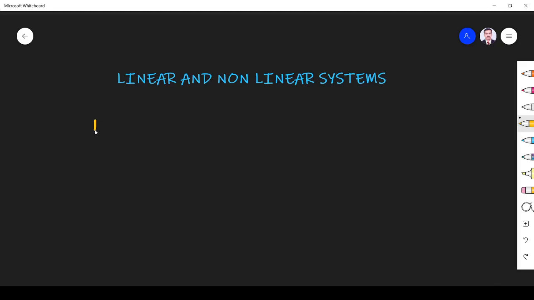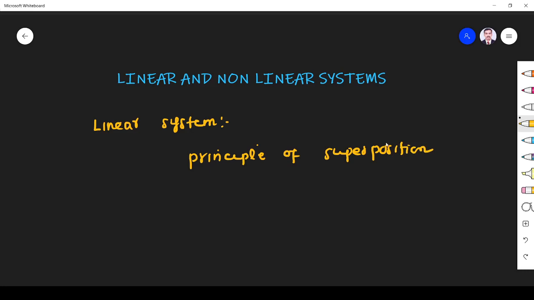First we define what is a linear system, right? A system that obeys the principle of superposition is known as a linear system. So what is the principle of superposition? A system which obeys the principle of superposition is known as a linear system. Now we have to define what is the principle of superposition, right?